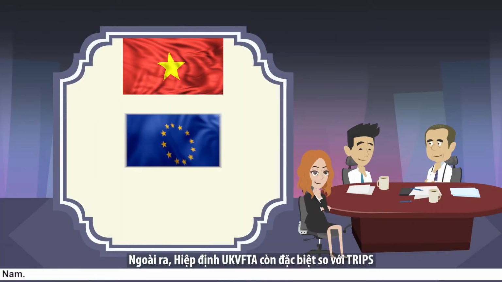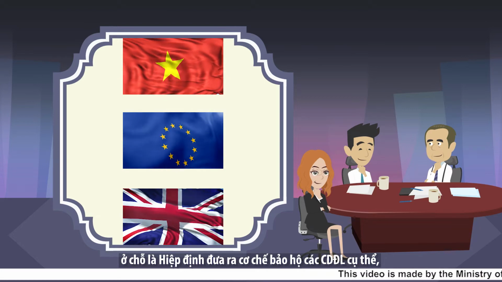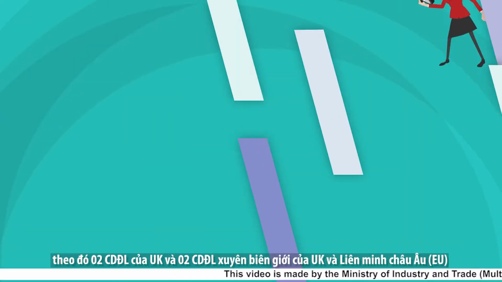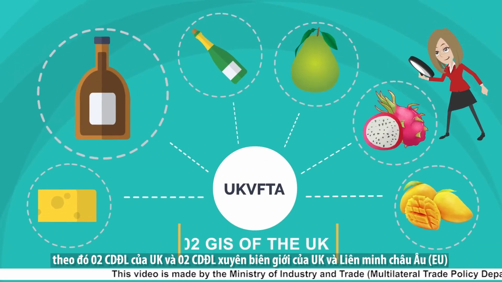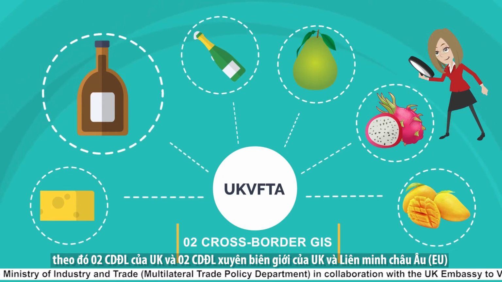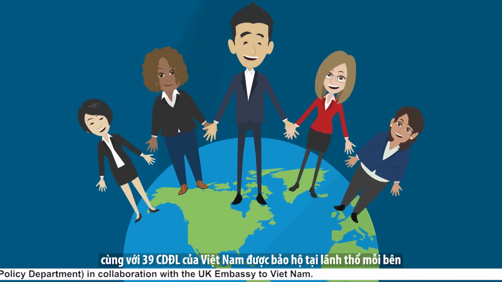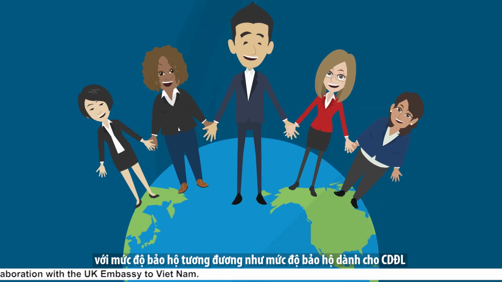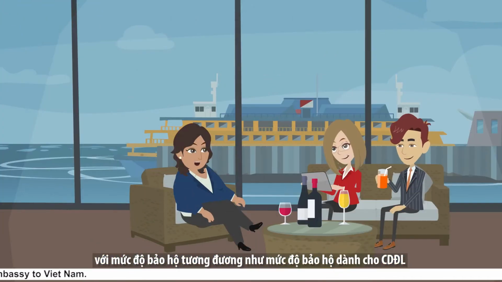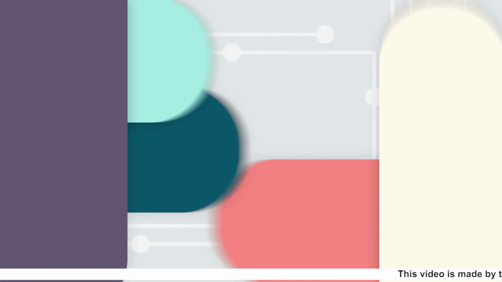Furthermore, the UKVFTA, compared to the TRIPS, provides an additional mechanism to protect specific GIs. In particular, 2 GIs of the UK, 2 cross-border GIs of both the UK and the EU, and 39 GIs of Vietnam are protected in the territory of each party at a level equivalent to the protection level for GIs of wines and liquors in the TRIPS.